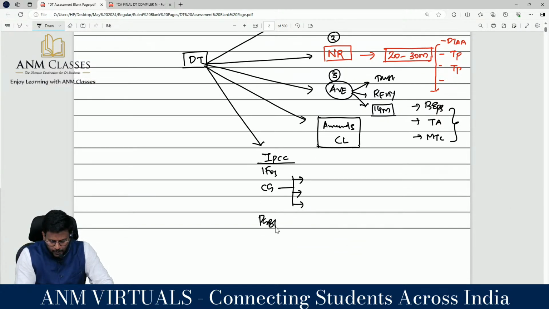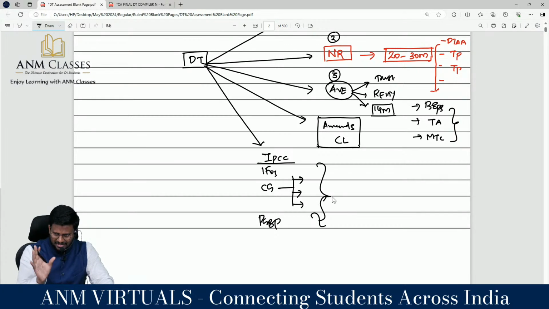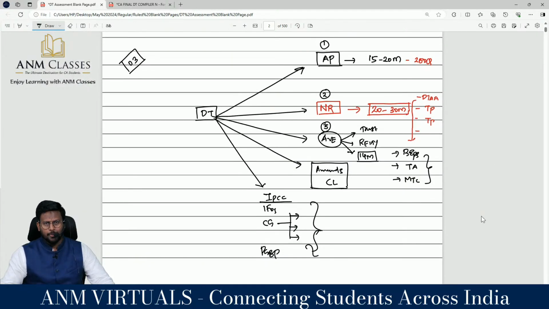And PGBP, anyway, don't worry, we'll be covering with the 14-mark question. That's what PGBP is all about. The consolidation of IFOS, capital gain and PGBP will be asked as a 14-mark question in examination. That's how it will be testing. The 3X will be testing by that way. So these are the five areas I want you to prepare.